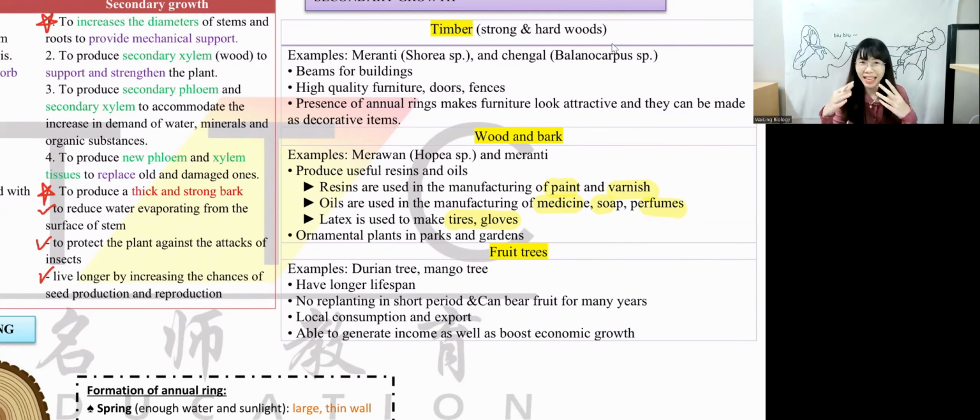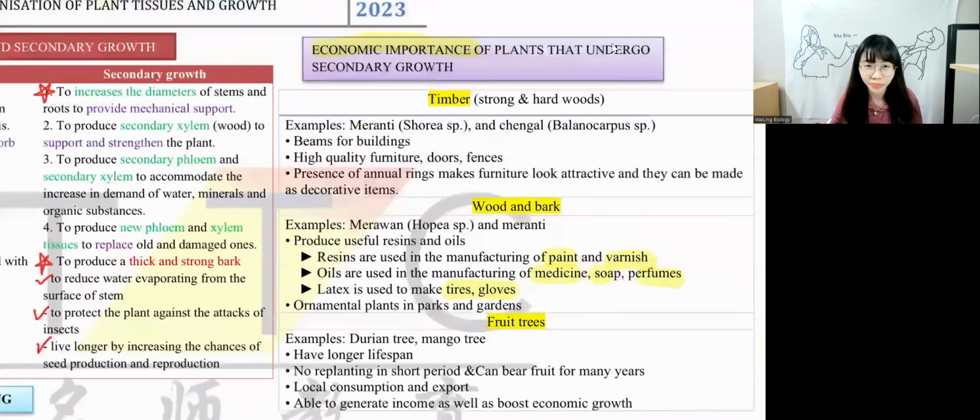Durian not in Malaysia, right? In other countries, they sell it so expensive, guys. So expensive. Maybe a normal durian that you eat, maybe you buy in Malaysia, it's 50 ringgit. In other countries, you buy it at 500 ringgit, guys. So in Malaysia, durian is the one that earns a lot of money based on fruit itself. We can have durian every single year because they bear fruit every single year. So that's what we call economic importance towards a secondary group of plants.